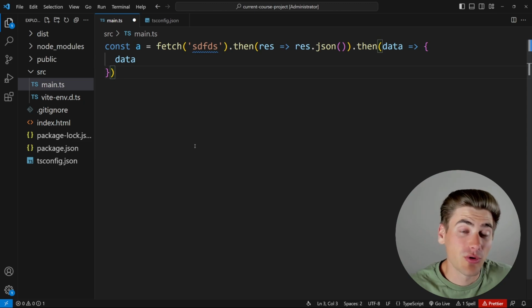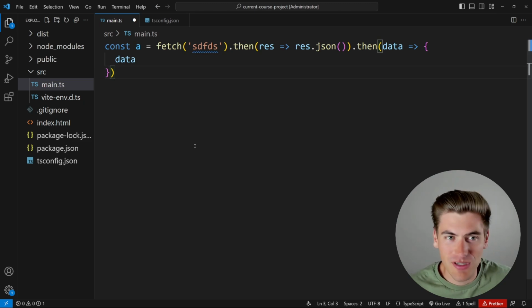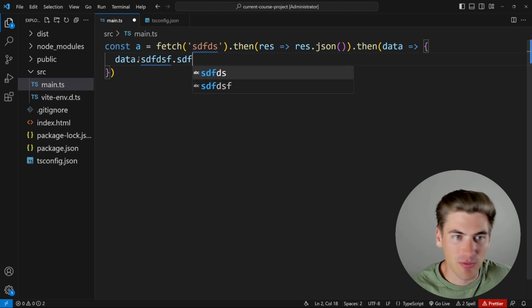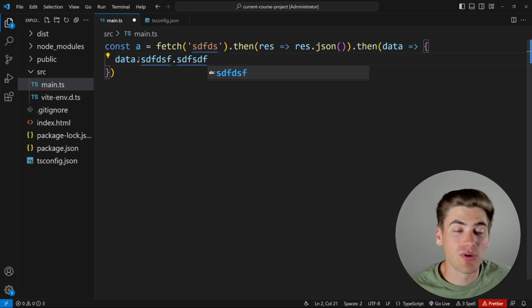So that's something that's really important to make sure you understand because you may be using fetch inside your code base. You may have this data variable that you start accessing different properties on. And before you know it, you realize that you're not getting the error protection that you need because this is inferred as a type of any, which pretty much when you use any, it just shuts down TypeScript for anything that uses that variable or piece of code that you've typed as any because it just doesn't know what to do.